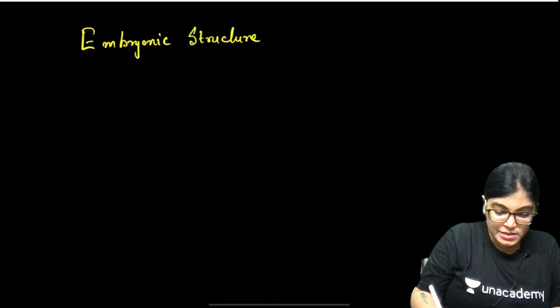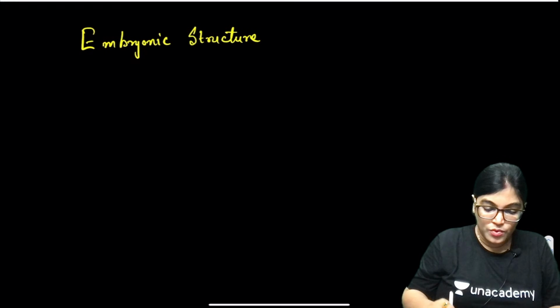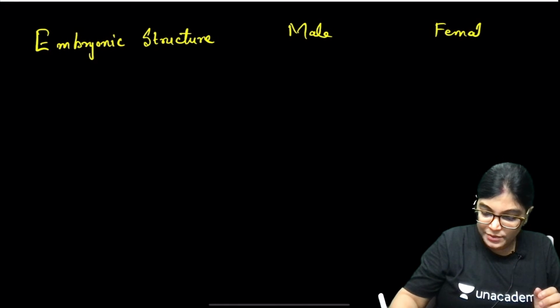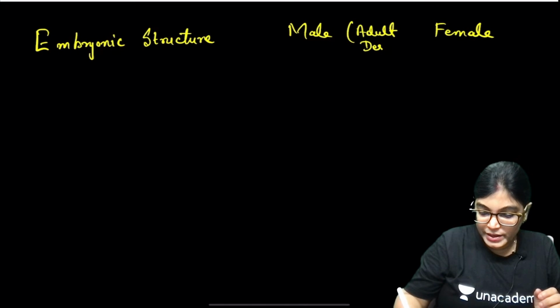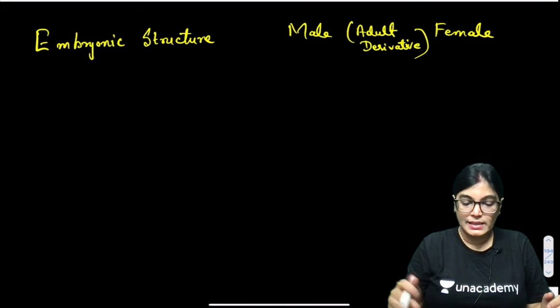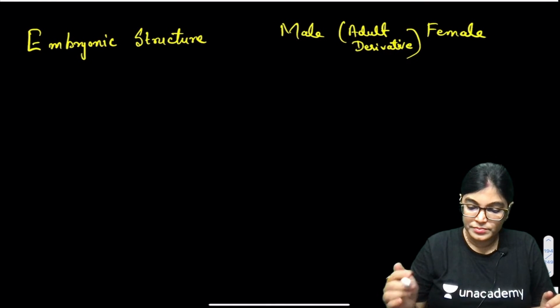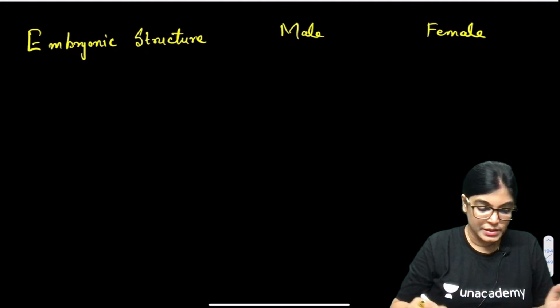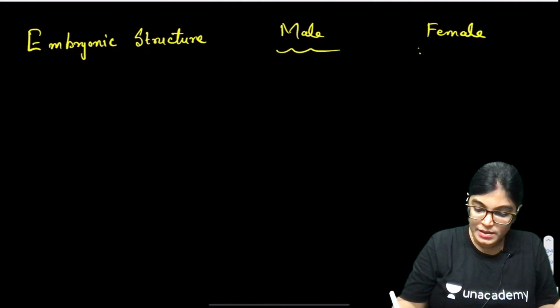So you can also make this heading like this. On one side we are writing embryonic structure, and on the other side you can write male and female adult derivatives.